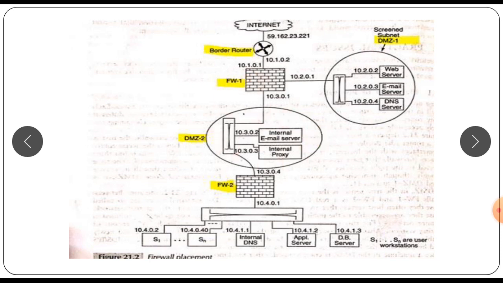The DMZ2 contains an internal email server. This is the server that hosts the mailboxes of the company employees. It handles the sending and receiving of all mail between internal parties. It periodically establishes a connection to the external mail server to retrieve all incoming mails.